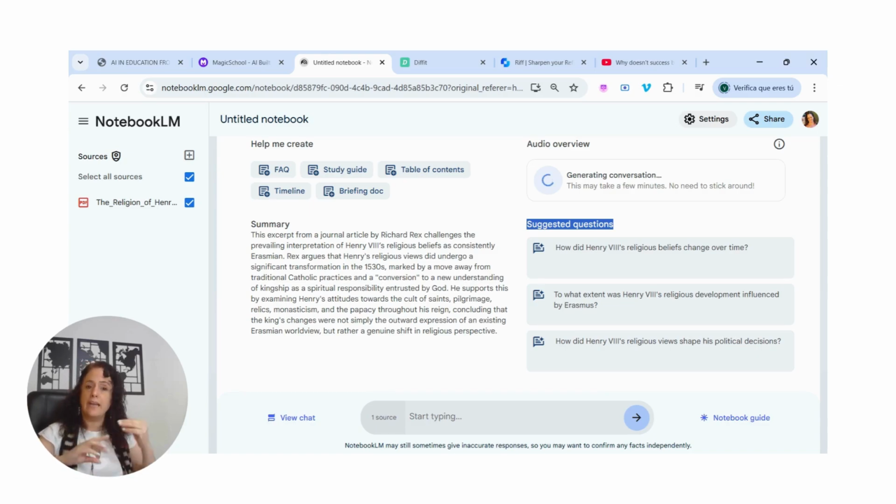But you will have a man and a woman speaking about this article about the religion of Henry VIII. Right? This is something that is generated by artificial intelligence. Remember that all these apps work on artificial intelligence, right?